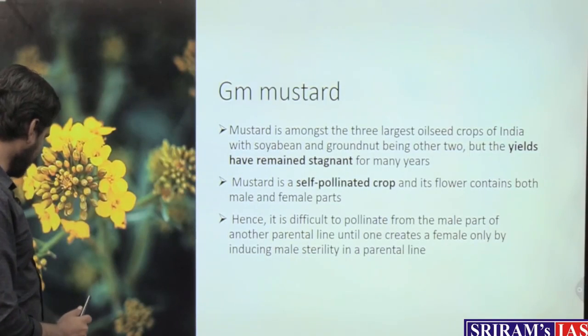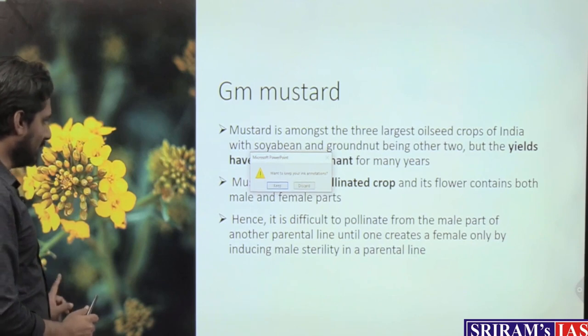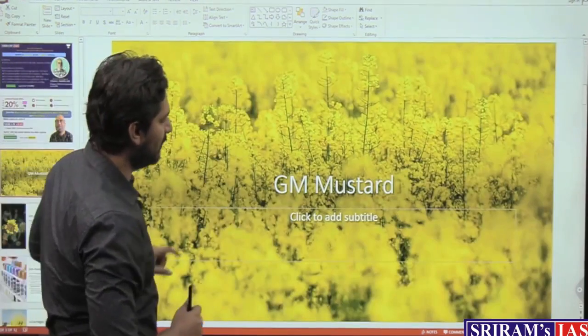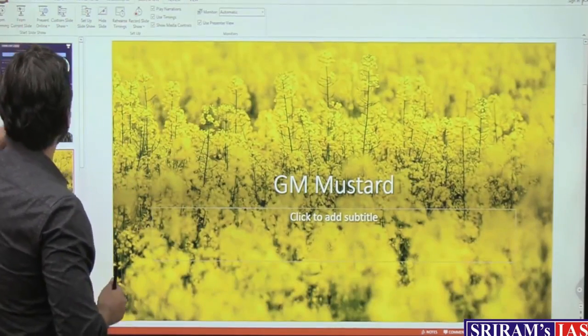Before we understand GM mustard, let us just understand a brief context about mustard. India annually imports around 55 to 60% of the vegetable oil that it needs, and that costs India around rupees 1,20,000 crore. That is a big amount for the exchequer. So India wants to reduce this amount by increasing the production of domestic oil seeds. Mustard is one among the top 3 oil seeds in India.